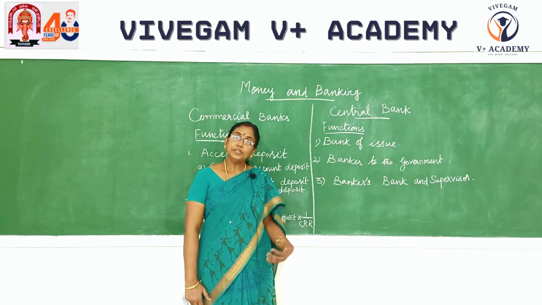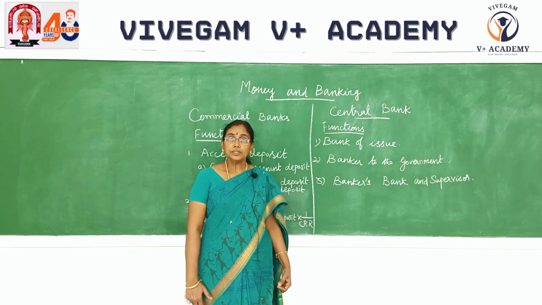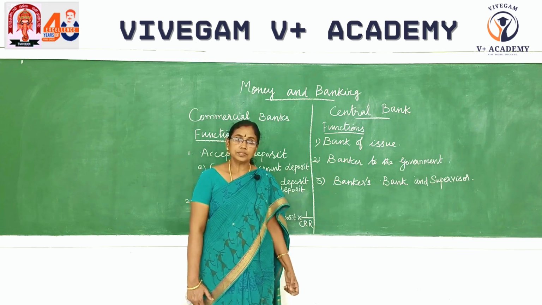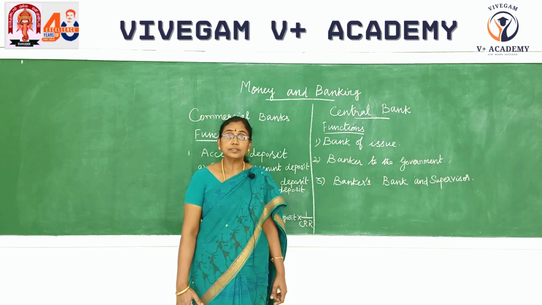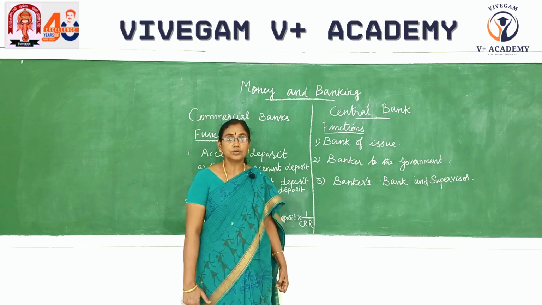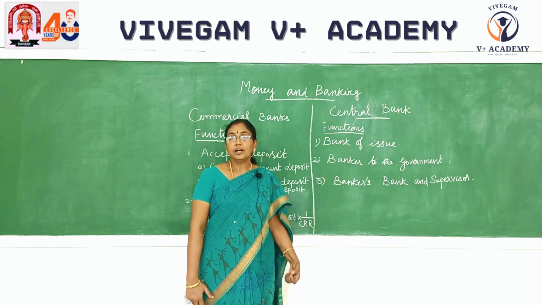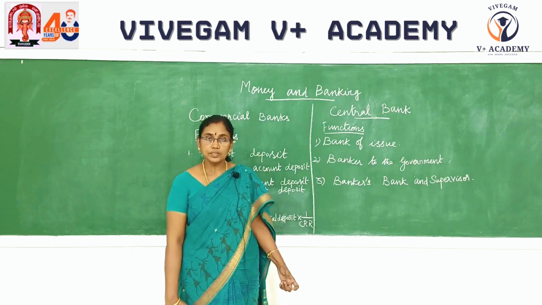How do they borrow? When do they borrow? When does our government need money, central government? If there is any deficit. What is deficit? If the government expenditure exceeds revenue, it is referred to as deficit. In such a situation, the central government borrows from the central bank against securities. So this is the first function.